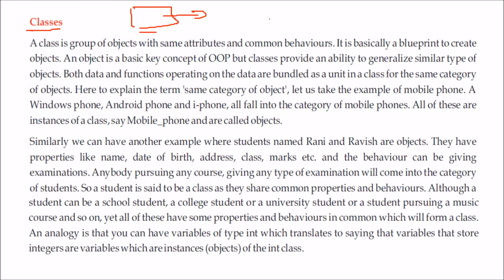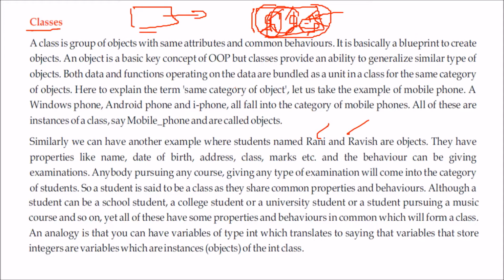As we said, you are a student. Say you belong to some university or college. You are a student. Another person is also a student. Say Rani and Ravish. Both of you belong to the same rules and regulations and the buildings and the periphery of an organization. So now this is a class and you are the objects. Or you can say just students. Don't consider this boundary to be a class, but all the students, the class of that student, are the class and you are one of the objects, right?